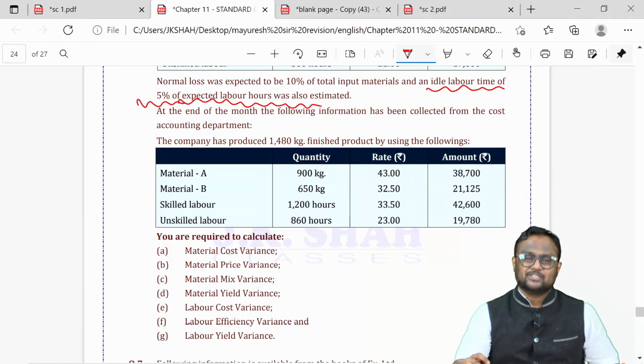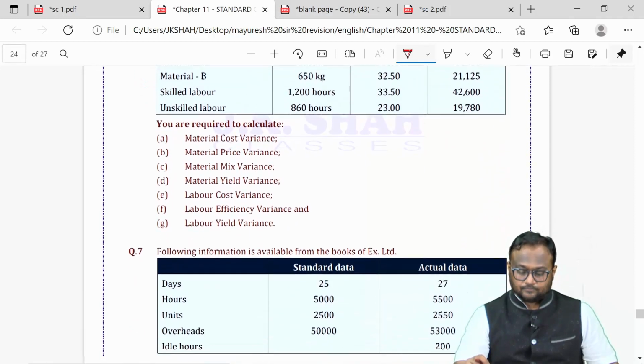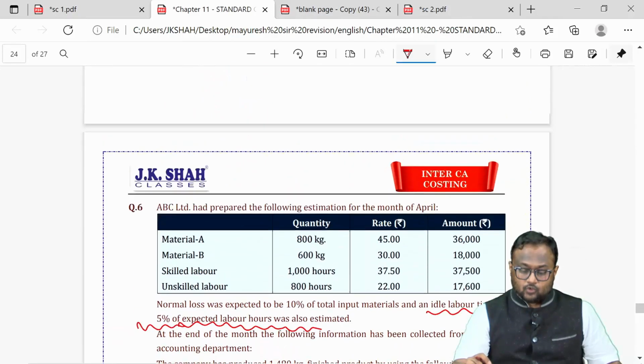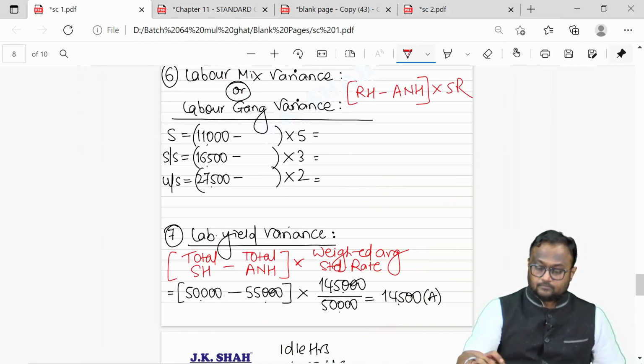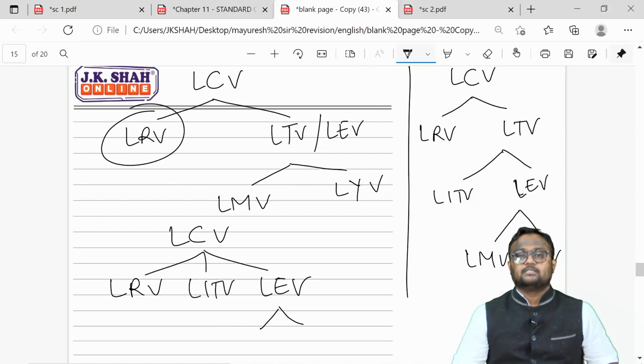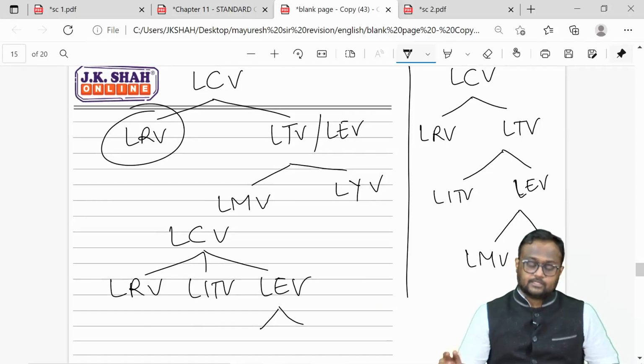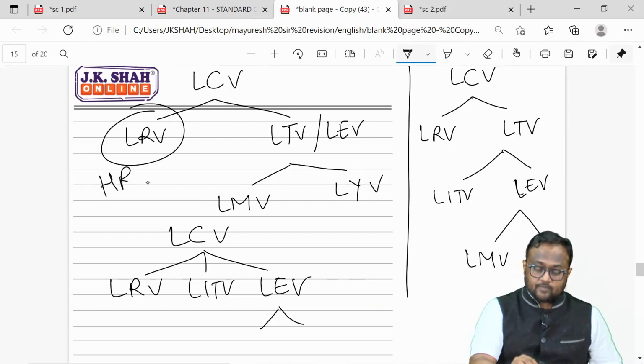variance is calculated. Variance part is quite simple, you know that. Variance part is not a big deal. So, in case of labor, let me explain this. If your actual rate is more, it's an adverse variance. If your actual rate is less, it's a favorable variance, and this is the responsibility of the HR manager.